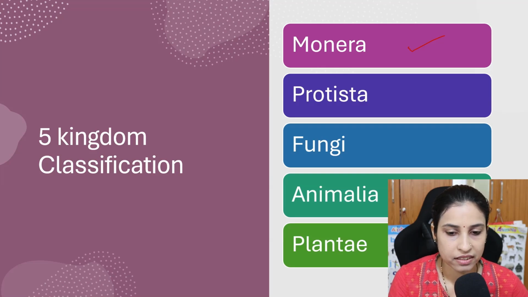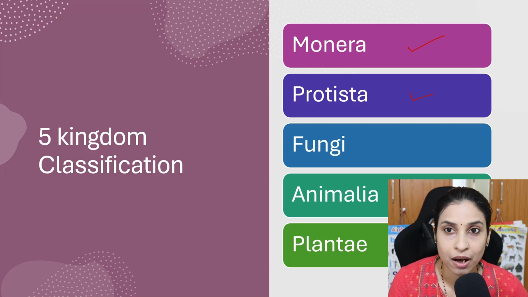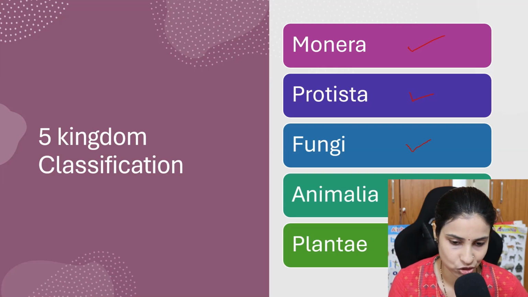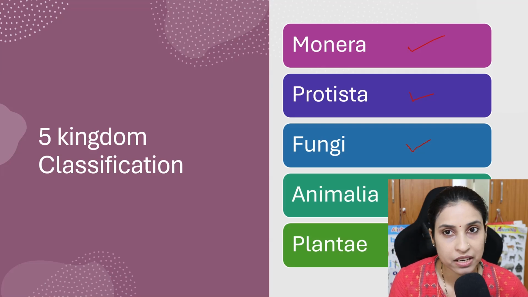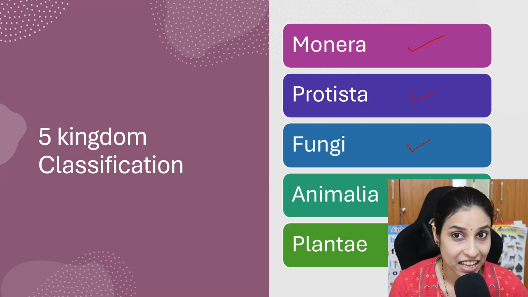Okay, next we study Protista. Protista includes unicellular eukaryotic organisms like amoeba, paramecium, etc. Next, another group is fungi. Fungi are all eukaryotic and mostly multicellular in nature. Then the next category is Animalia. Animalia are multicellular organisms and they lack the cell wall.